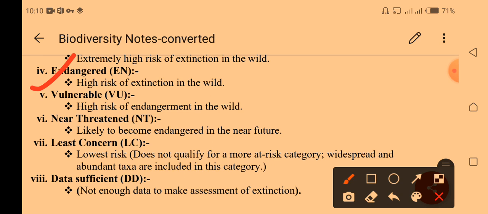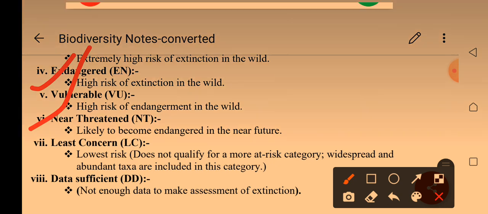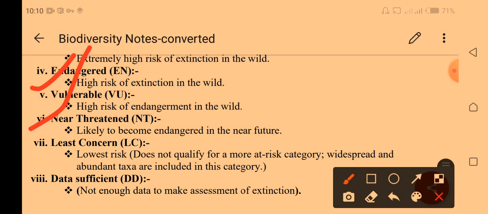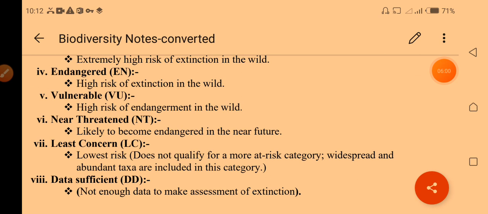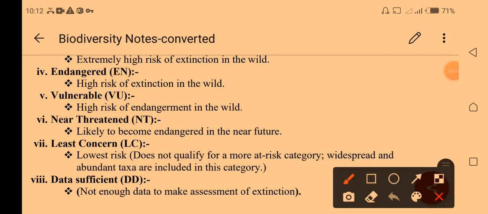The next one is near threatened. Near threatened means that in future these species could be under threat because they may not survive. So there is a possibility to protect them at this time. For example, the peacock could be near threatened in future, because their birth ratio is very low and the environment has become very harsh for them to survive. These species may diminish in future, so we call them near threatened.